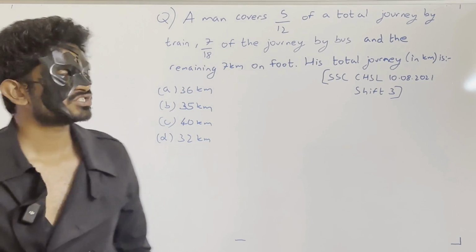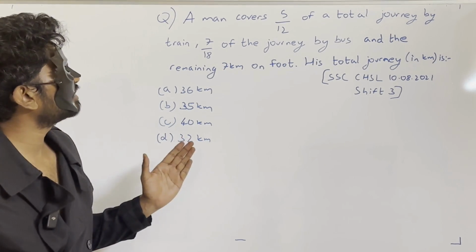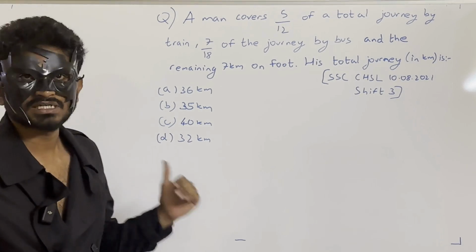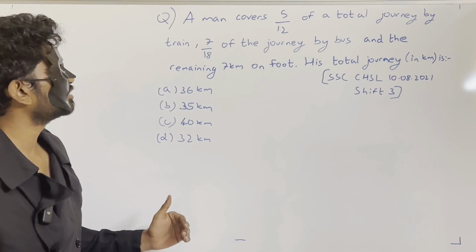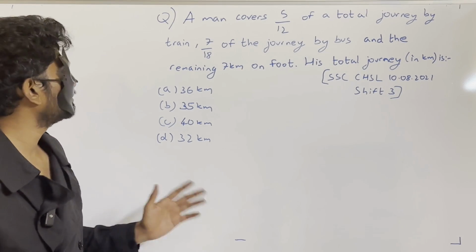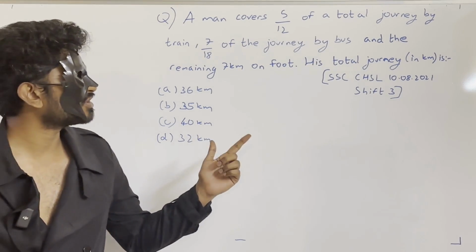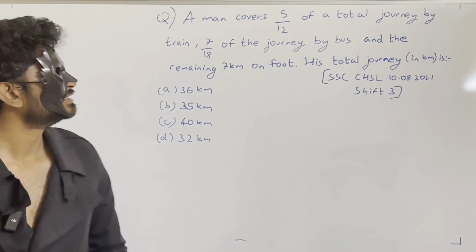So superhumans, next question is, a man covers 5 by 12 of a total journey by train, 7 by 18 of the journey by bus, and remaining 7 kilometers on foot. His total journey in kilometers is. This was asked in SSC CHSL on 10th August 2021 in shift 3.